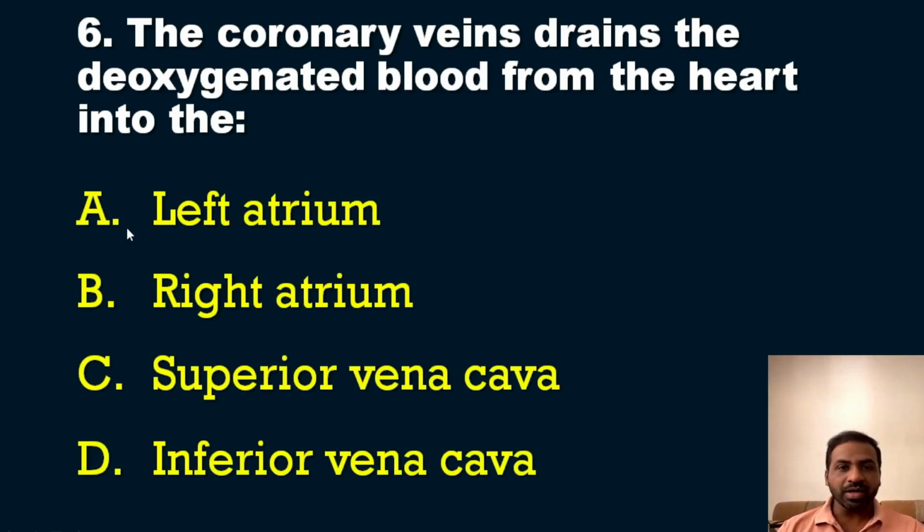The first option, option A, left atrium. Option B, right atrium. Option C, superior vena cava. Option D, inferior vena cava. So what is the answer? Coronary veins will drain the deoxygenated blood into where? It's a simple question, and the answer is definitely option B, that is right atrium. Right atrium is the answer for this question.